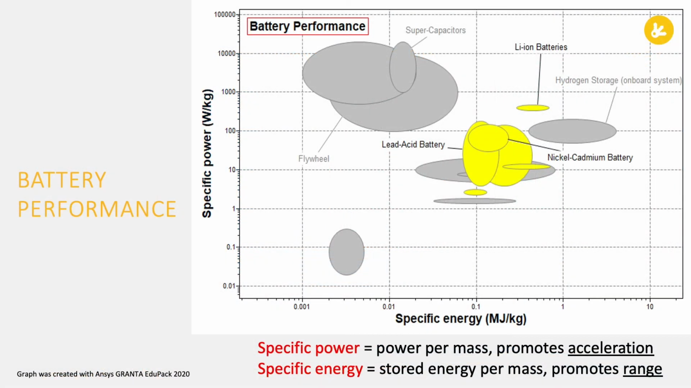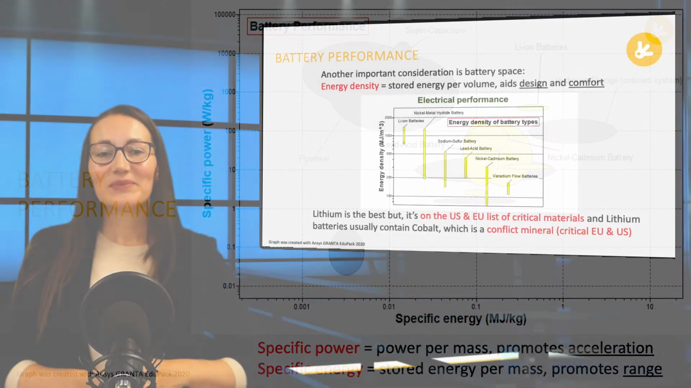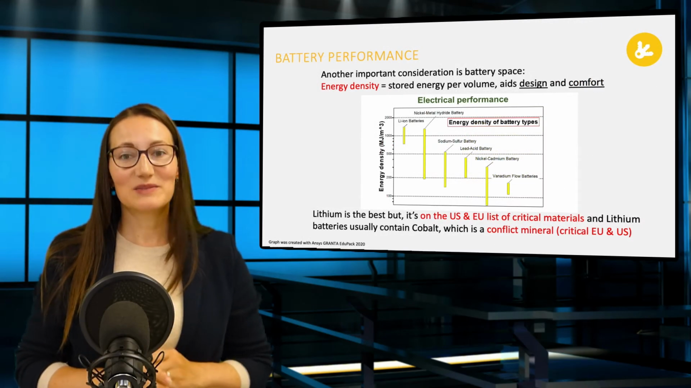So lithium-ion batteries perform much better than others, and they also don't contain lead or cadmium. Here you can see a chart made with Granta's EduPack, which shows how different batteries are performing in relation to specific power and specific energy. Specific power is power per mass, which promotes acceleration, and specific energy, which is stored energy per mass, promotes range. Another important consideration is battery space.